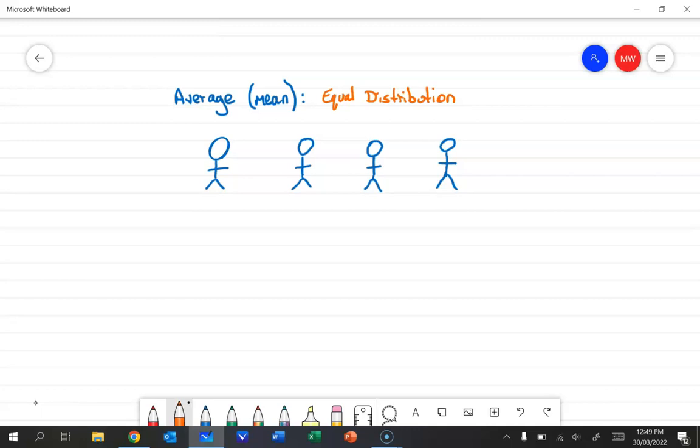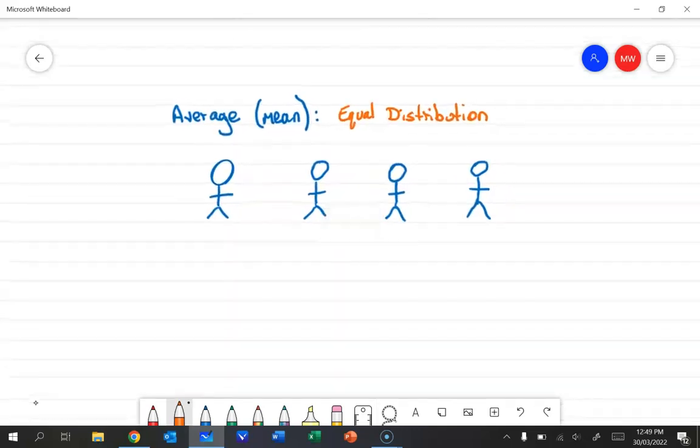If we handed out chocolate, and I handed out 4 pieces of chocolate to the first person, but only 1 to the second, and then perhaps another 2 to the next, and then I greedily decided that I would keep 5 for myself. What would be the average number of pieces of chocolate that each person had?